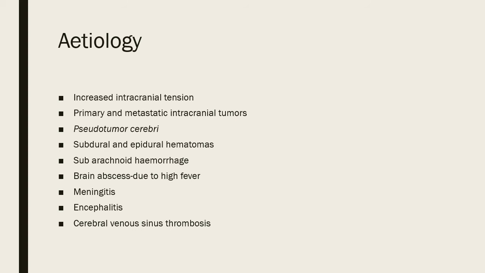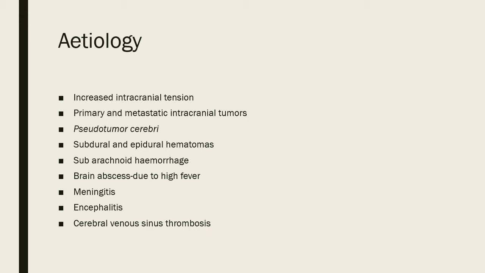Now what is the etiology? The etiology of papilledema is the etiology of raised intracranial tension. Now what causes raised intracranial tension? Raised intracranial pressure causes include intracranial tumor, the most important life-threatening condition, which is also known as ICSOL, intracranial space occupying lesion.